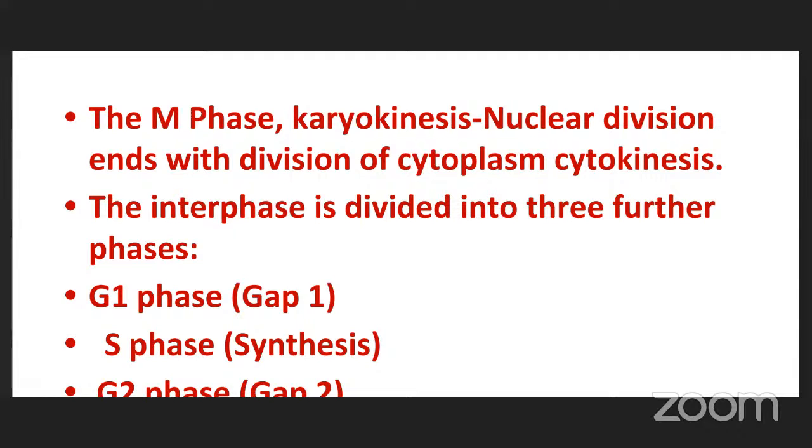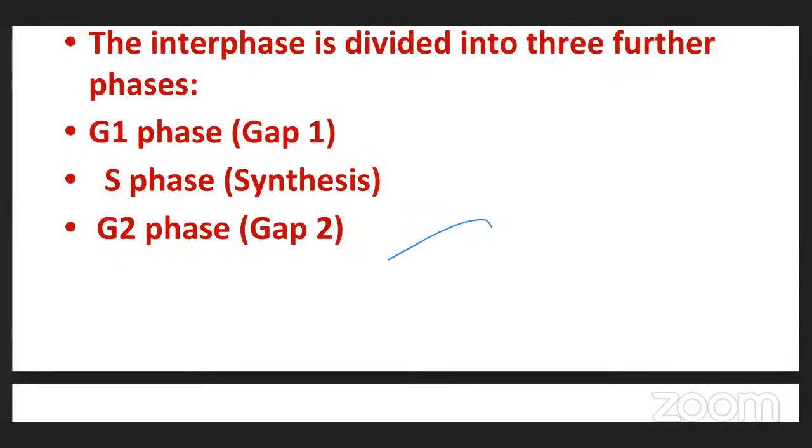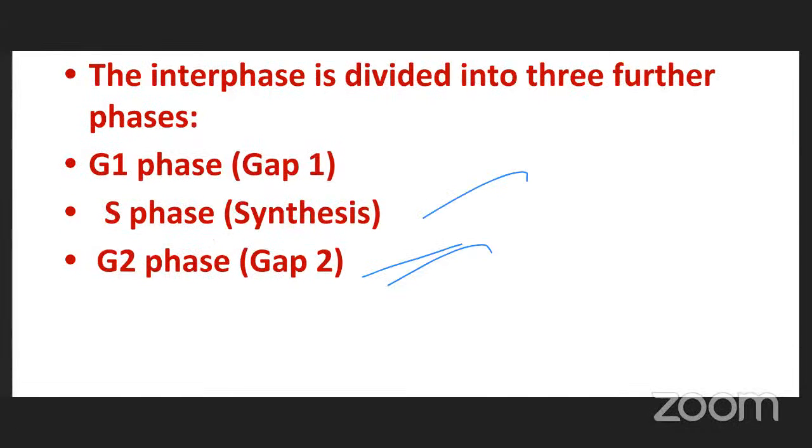So interphase is again subcategorized into three subphases: G1 phase, next S phase, and G2 phase. G1 phase is a gap 1 phase. G2 is a gap 2 phase. S phase is a synthetic phase or synthesis phase. G1 phase is followed by S phase, S phase followed by G2 phase. Three phases are there in interphase: G1, S, and G2 phase.